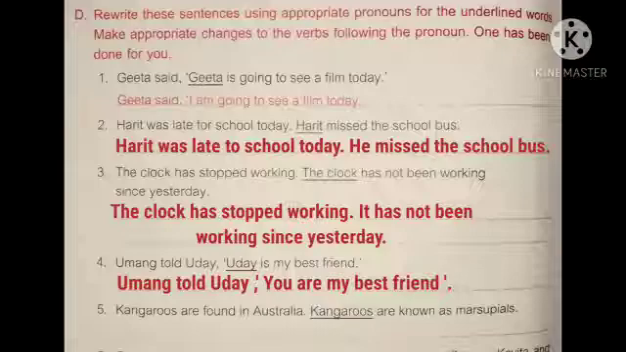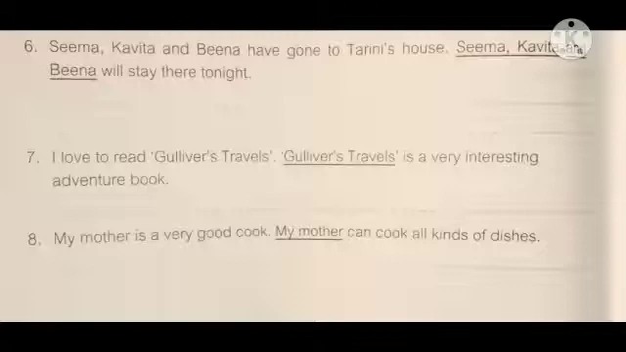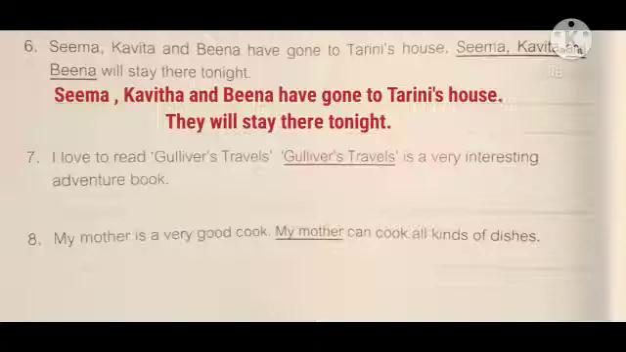Fifth, kangaroos are found in Australia. Kangaroos are known as marsupials. Kangaroos are found in Australia. They are known as marsupials. Sixth, Seema, Kavita and Beena have gone to Tarani's house. Seema, Kavita and Beena will stay there tonight. Seema, Kavita and Beena have gone to Tarani's house. They will stay there tonight.